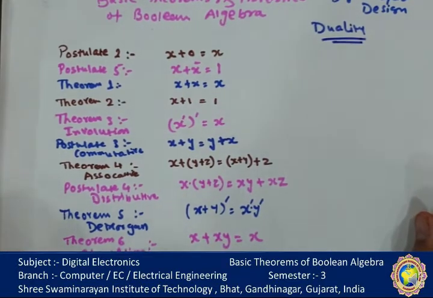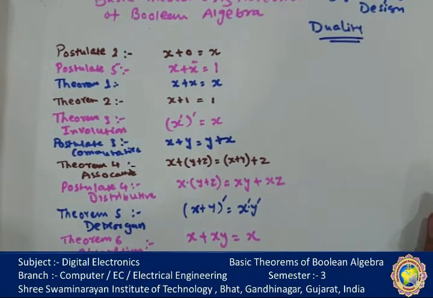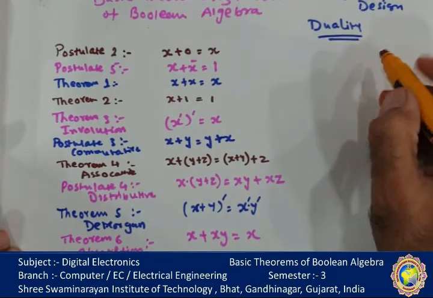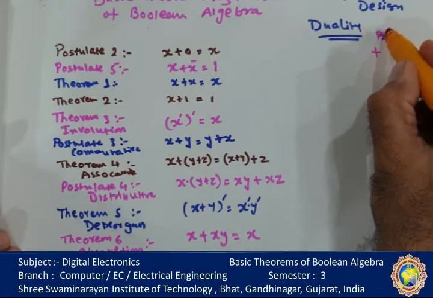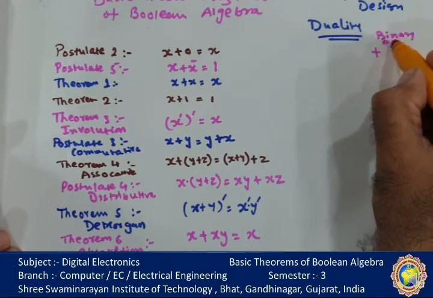So first we discuss the duality. The Huntington postulates have been listed here. One part may be obtained from the other if the binary operator and the identity element are interchanged. Which binary operators are there? The OR sign and the dot sign. Binary operator.